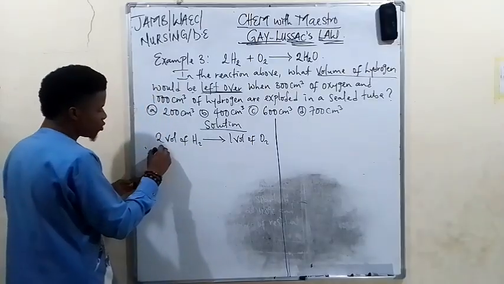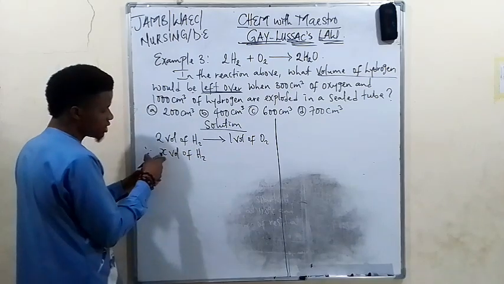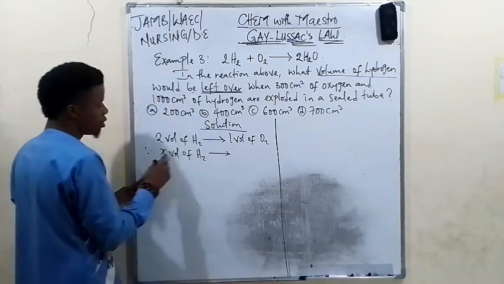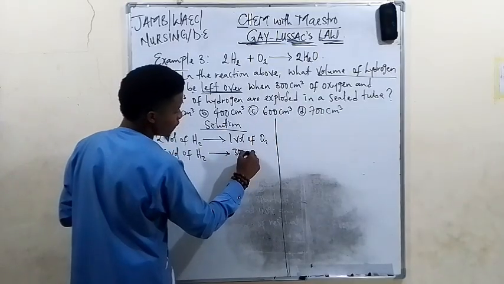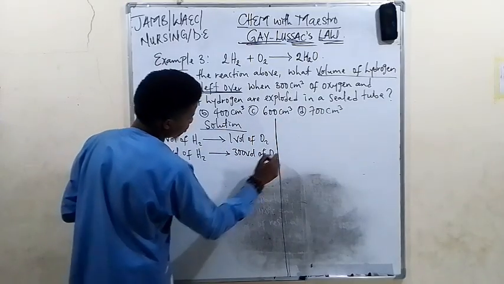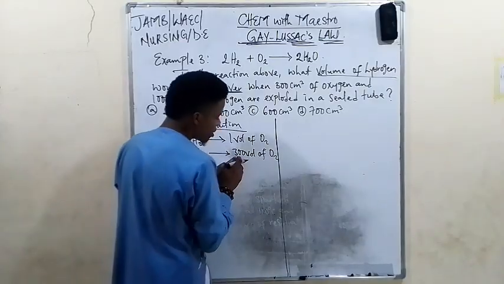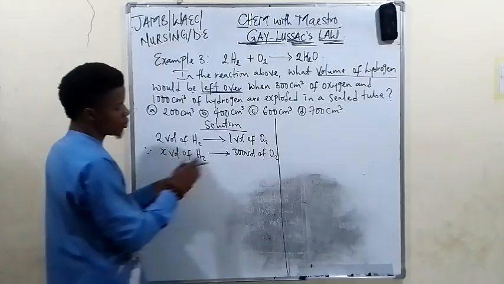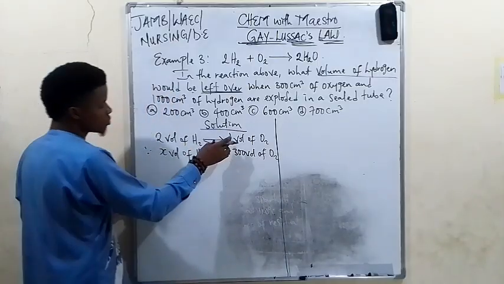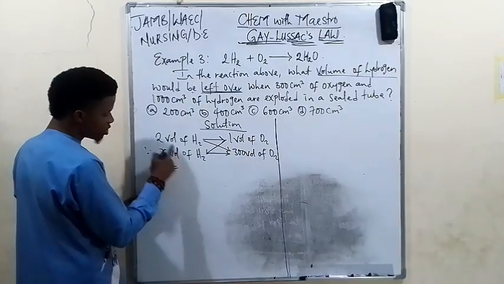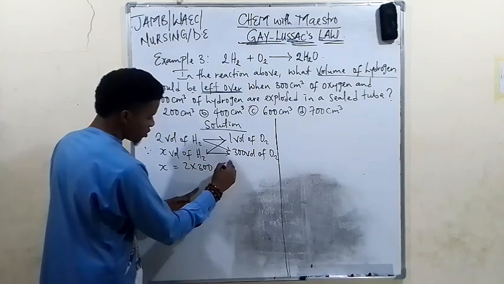So now we assume that our volume of hydrogen, we do not know it. Okay, so call it X. So X volume of hydrogen will react with 300 volume of oxygen. So we want to look for the volume of hydrogen that will react with 300 centimeter cube or 300 volume of oxygen. So we cross multiply. By the time we cross multiply, 1 times X is X, which is equal to 2 times 300. 2 times 300 is what? 600.